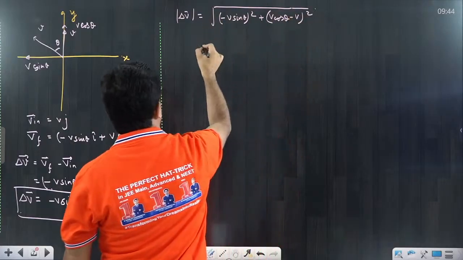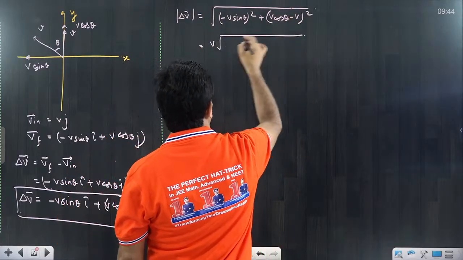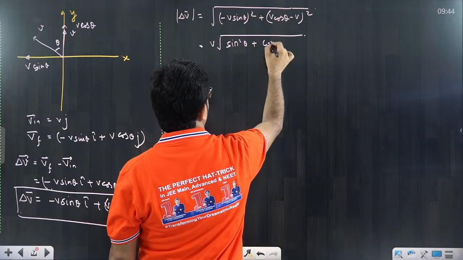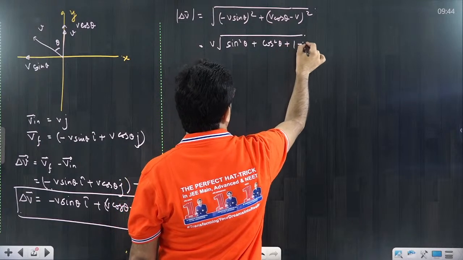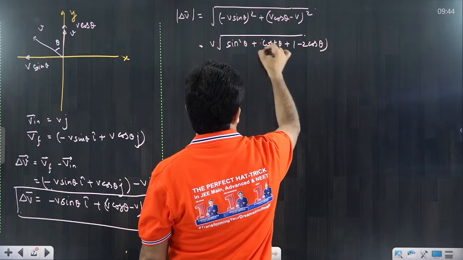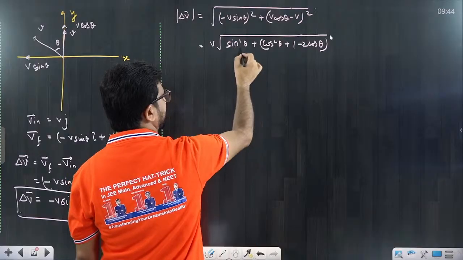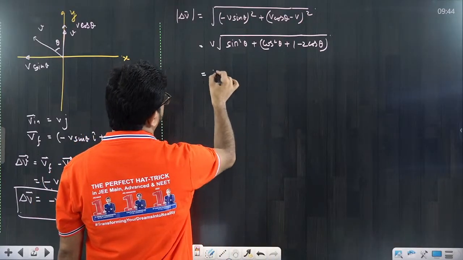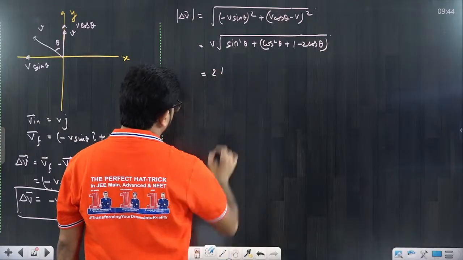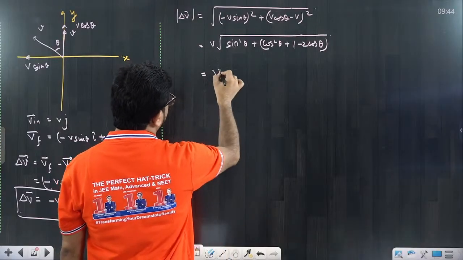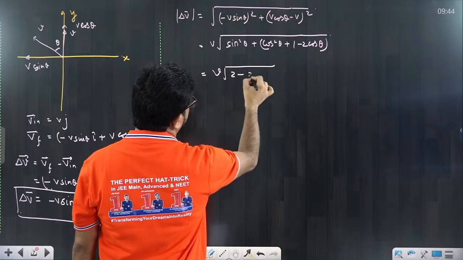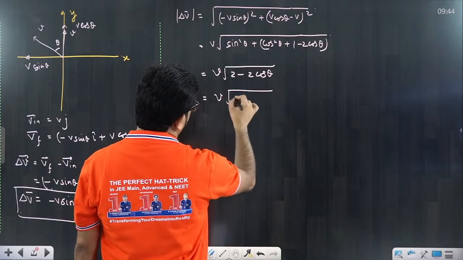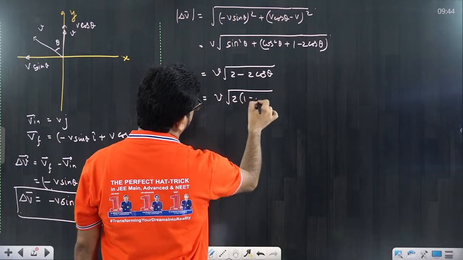From here I can take v outside: root of sin square theta plus cos square theta plus 1 minus 2 cos theta. Now you know sin square theta plus cos square theta is equal to 1, and 1 plus 1 becomes 2. So it is v root of 2 minus 2 cos theta, which is also v into under root of 2 into (1 minus cos theta).